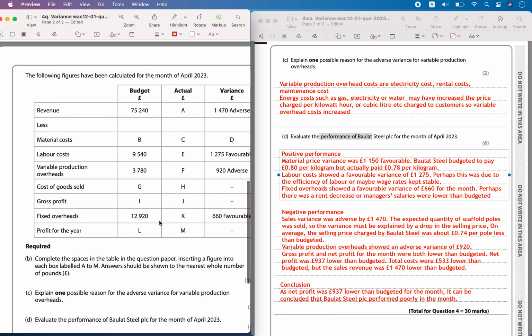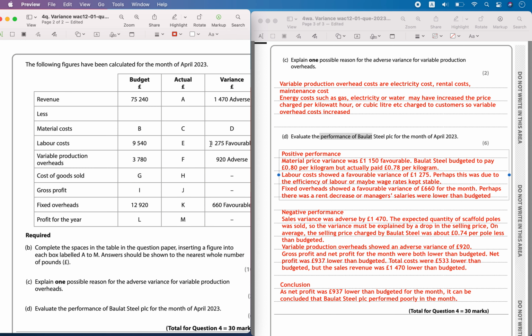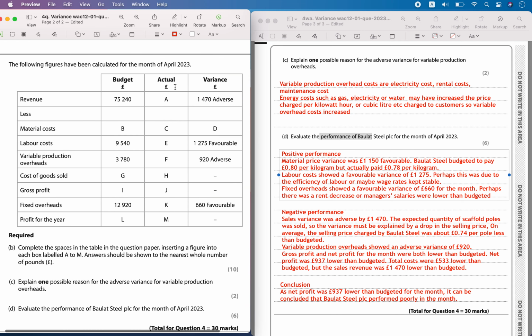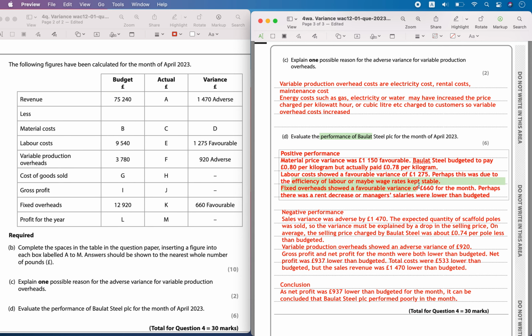Then labor cost, the labor cost also showed a favorable variance. That means the laborers had performed very well, they have incurred less cost. For example, they might have become efficient, so the wage rates might have been stable or have become less. So that means my labor cost has gone down, or with fewer laborers or more laborers at a stable wage rate, I was able to achieve a cost which has become less than my budgeted cost which was planned.